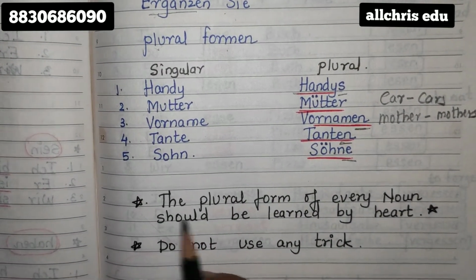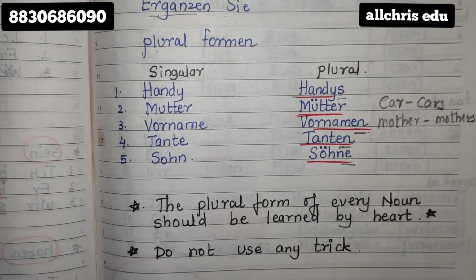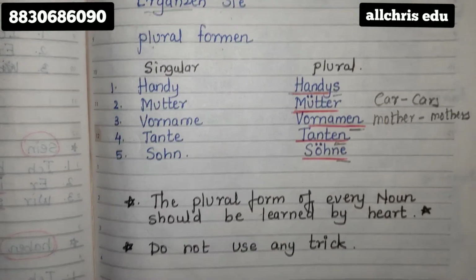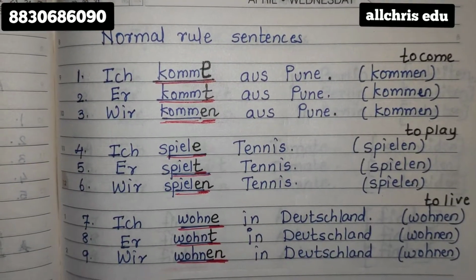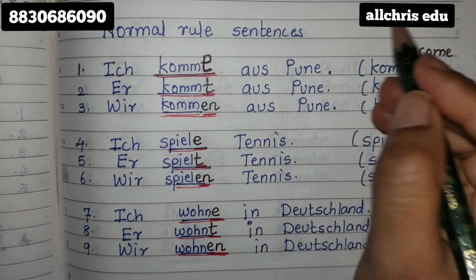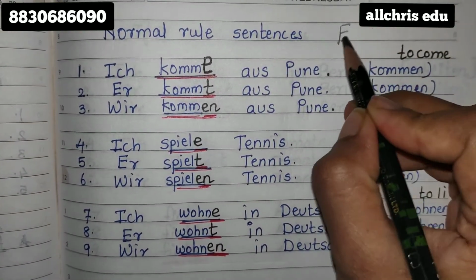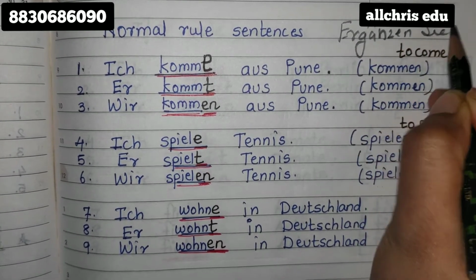Now here I have mentioned the plural form of every noun should be learned by heart. Do not use any trick mostly. So this is how to do the plural form. So here again some important blanks I have given you. Here also you can write ergänzen Sie if you want. Ergänzen means to fill up. Ergänzen Sie you can write.